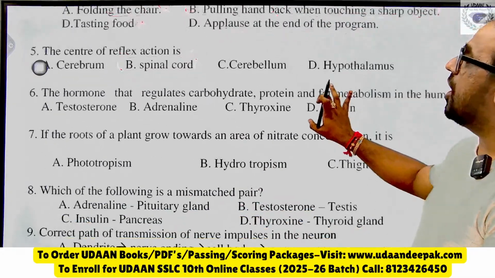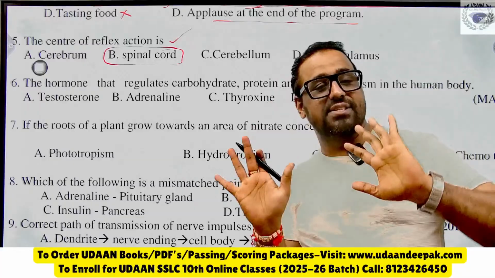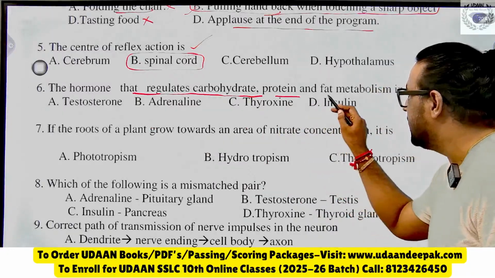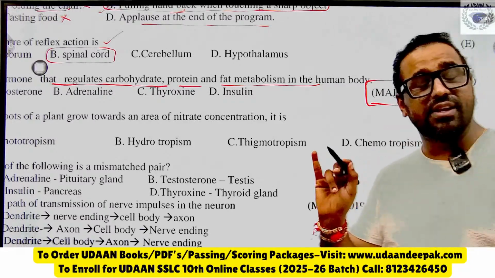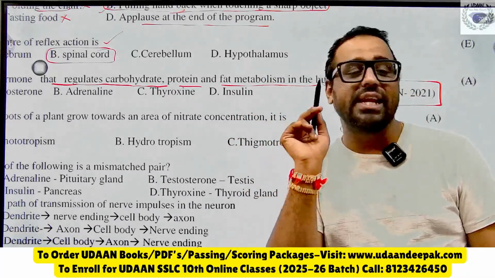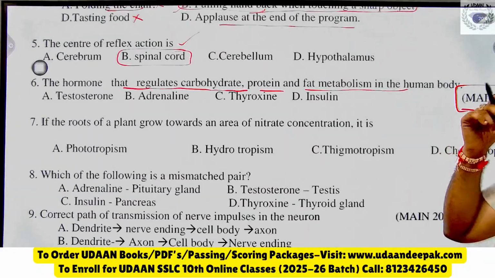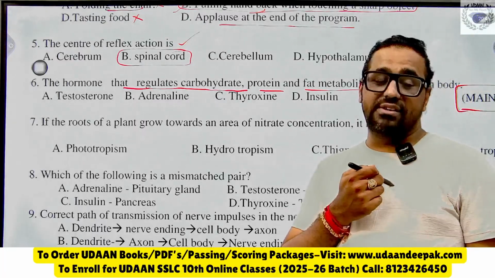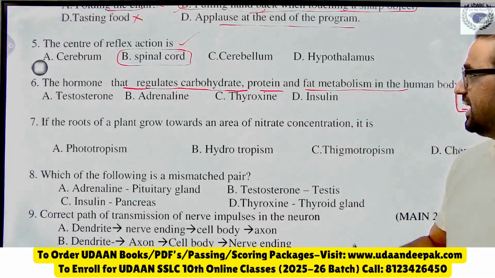Then the next one, the hormone that regulates. See, if you are following along with me, I already mentioned which answer it is. I'll read question number 6: the hormone that regulates carbohydrate, protein and fat metabolism in the body. This question came in the main examination 2021. Your seniors have already written it, and you will also write it. This question is very important. Tell me the answer here. Yes, very good. Aishwarya is telling. Okay, Naveen Nagarhalli, Aishwarya, I got your point. So C is the right answer, thyroxine.